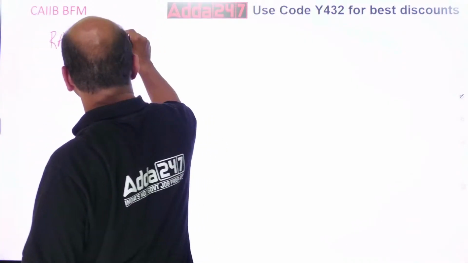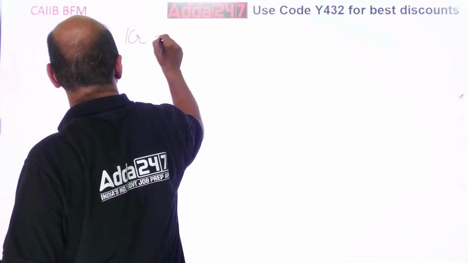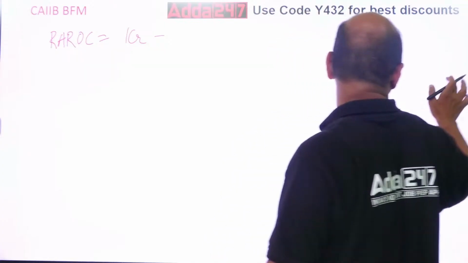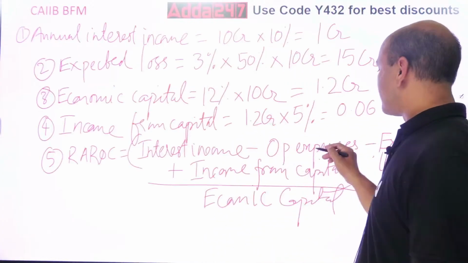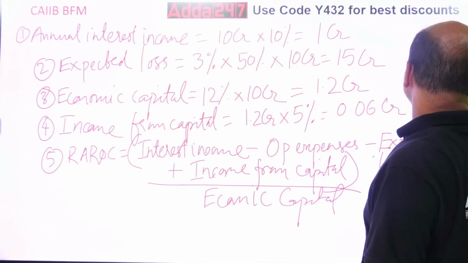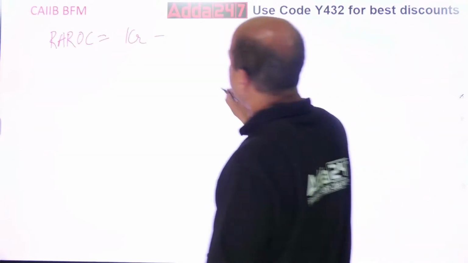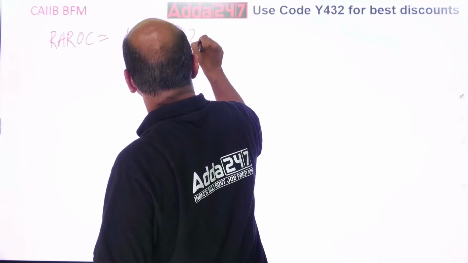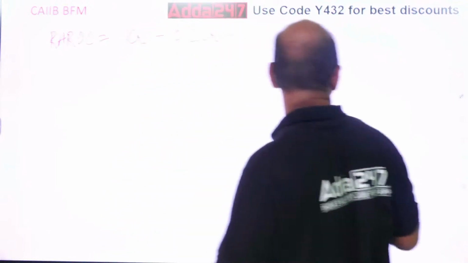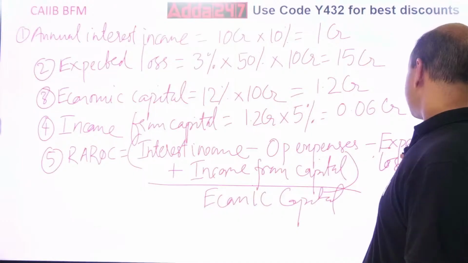So REROC equals interest income was 1 CR minus, what is the second one? Minus operating expenses. What are the operating expenses? 0.2 CR. So minus 0.2 CR. Minus, what is this? Something more is there. Expected loss.